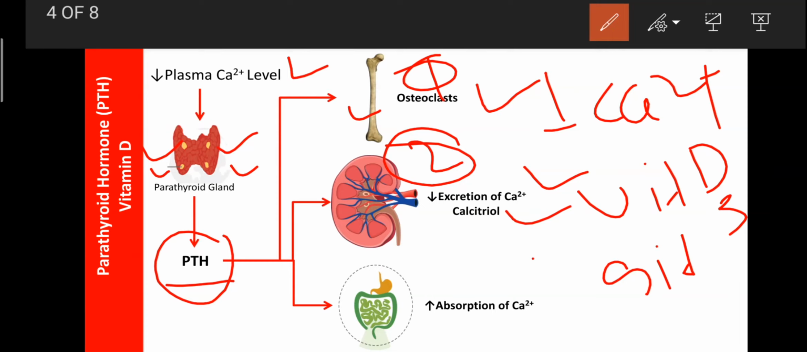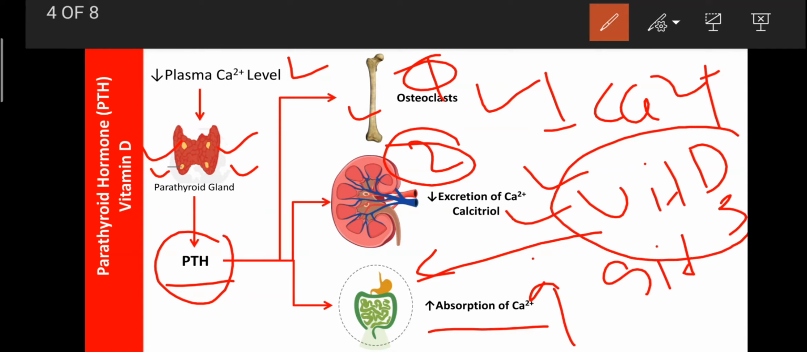So after the formation of vitamin D3, it can act on the GIT, where it can enhance the absorption of calcium. The same goes for PTH: it acts on the GIT and enhances the absorption of calcium, not directly but indirectly, by being involved in the formation of vitamin D3. Like that, parathormone and vitamin D3 can raise the plasma calcium level in our body.